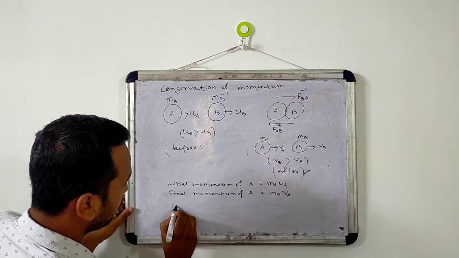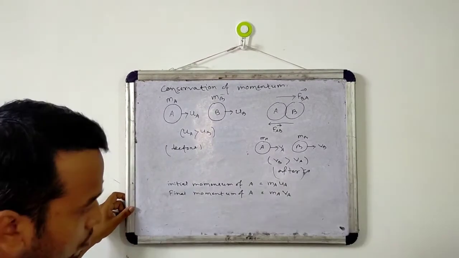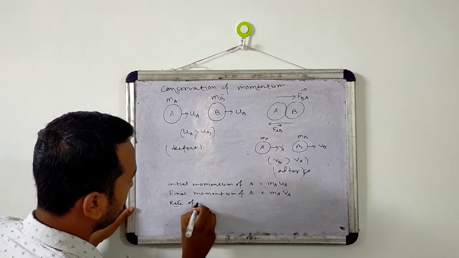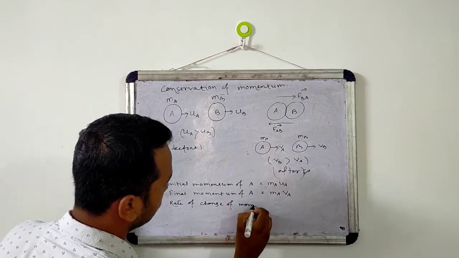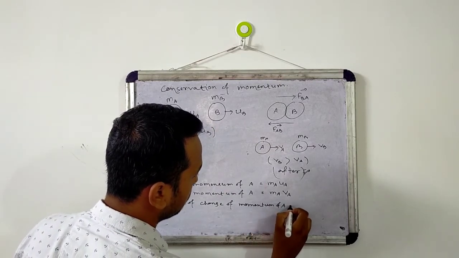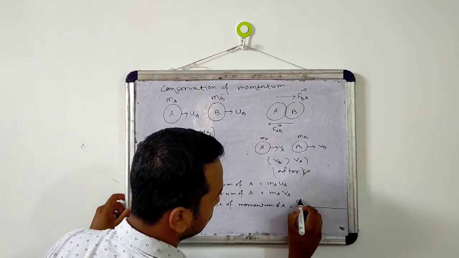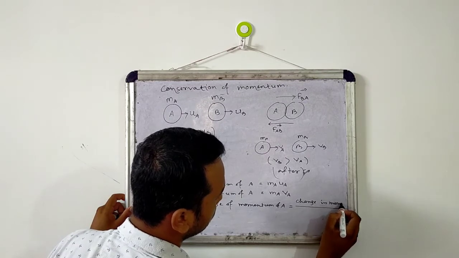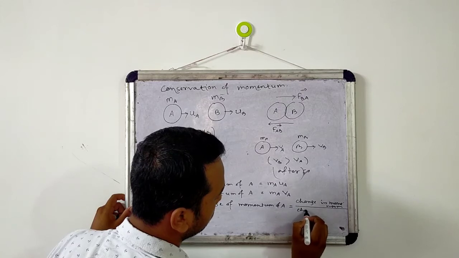Then what will be the rate of change of momentum of A? Rate of change of momentum means change in momentum divided by change in time.